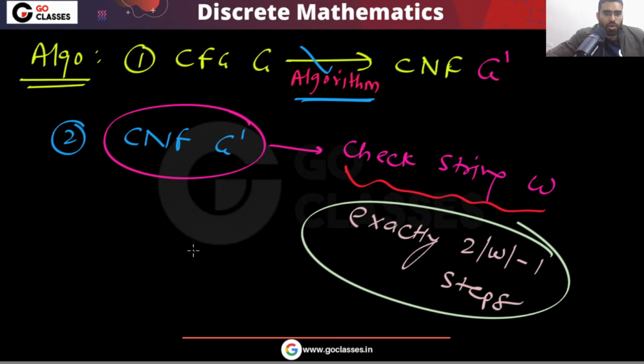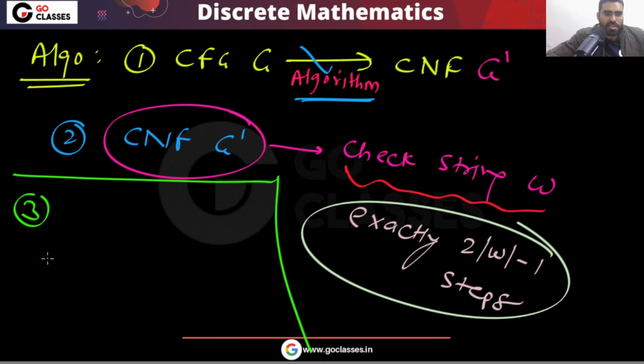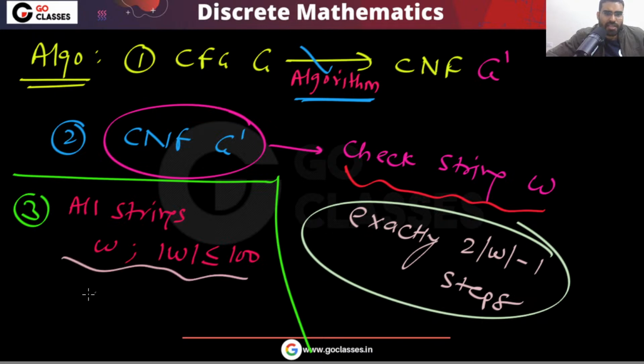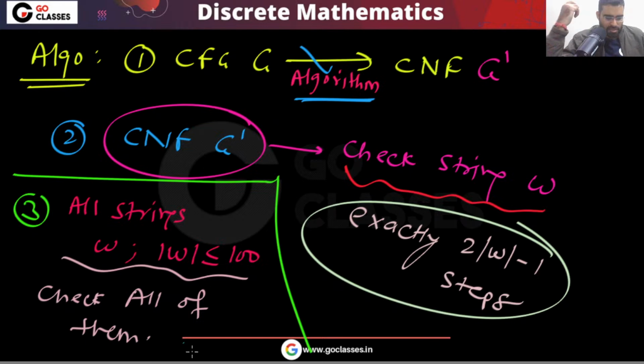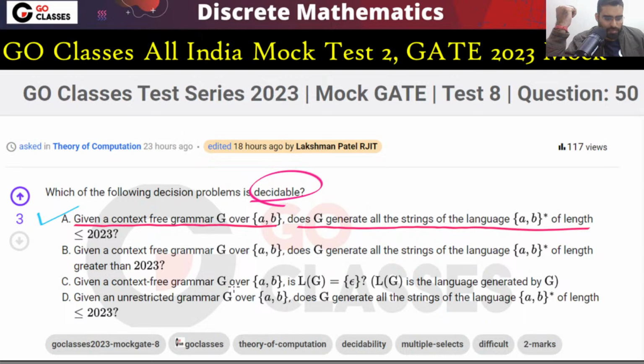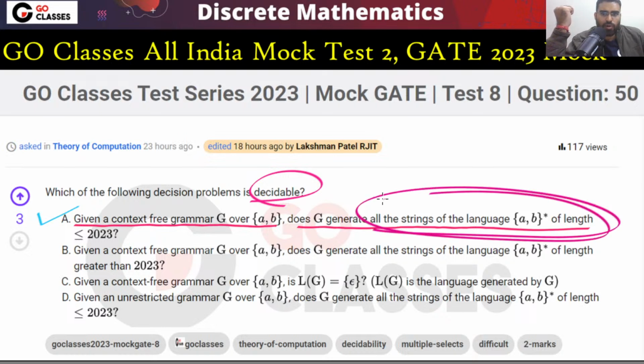So you have a finite number of strings. So just run them. Very simple. For all strings W whose length is less than or equal to 100, just run them, check all of them. So this is decidable, right? There are a finite number of strings, so you can easily check them. Is this clear to everyone that option A is decidable? This option A is decidable because there are a finite number of strings to check.